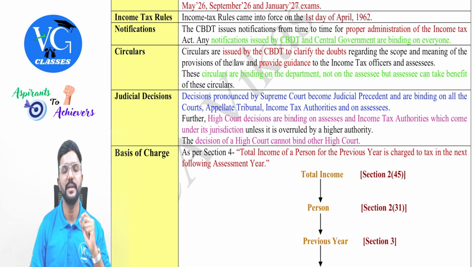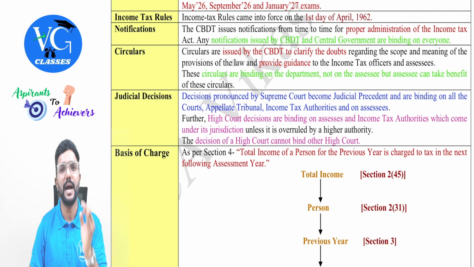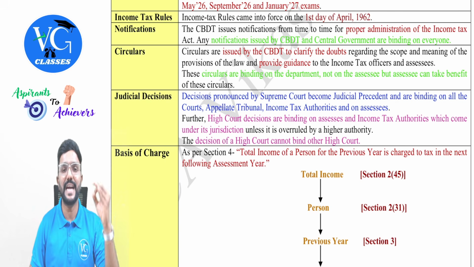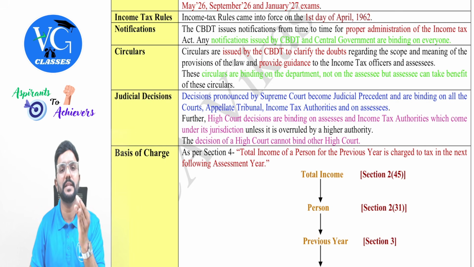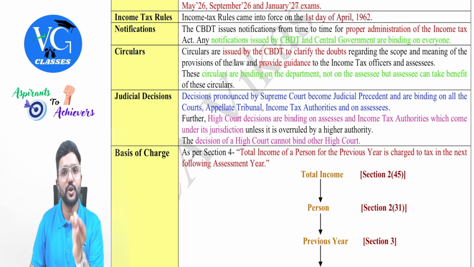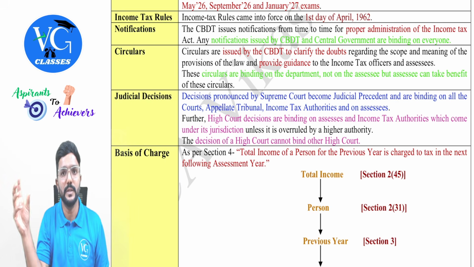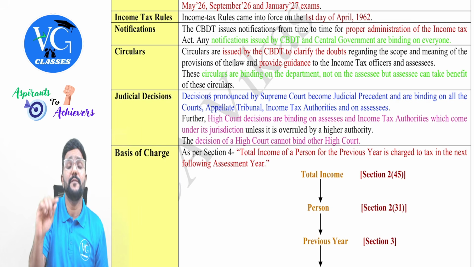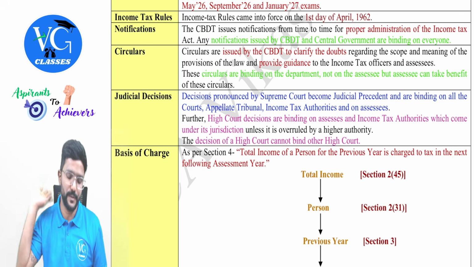If I have to give one example, guys, in income tax, as per section 32, every assessee is supposed to charge the depreciation under the WDV method, except the assessee who is engaged in the business of electricity. Now assume I am not engaged in the business of electricity, so I am supposed to follow WDV method. And the depreciation rates for each category of asset or for each block of the asset are given in the income tax rules, guys. Got it? So section 32, which talks about the depreciation, will refer to the rules. The depreciation rate under the WDV method for each block is given in the rules.